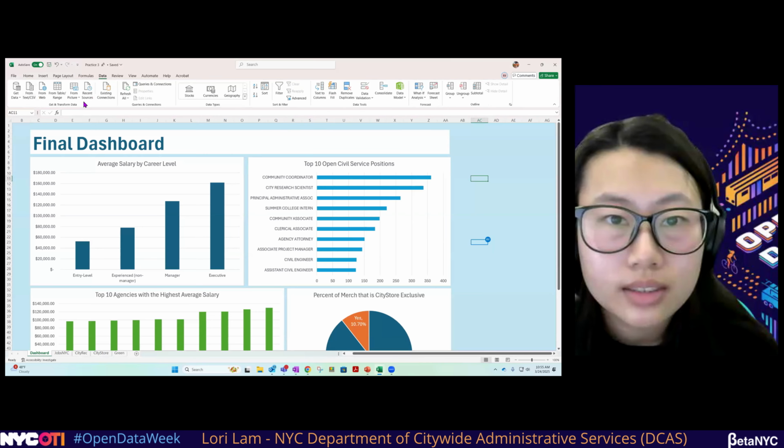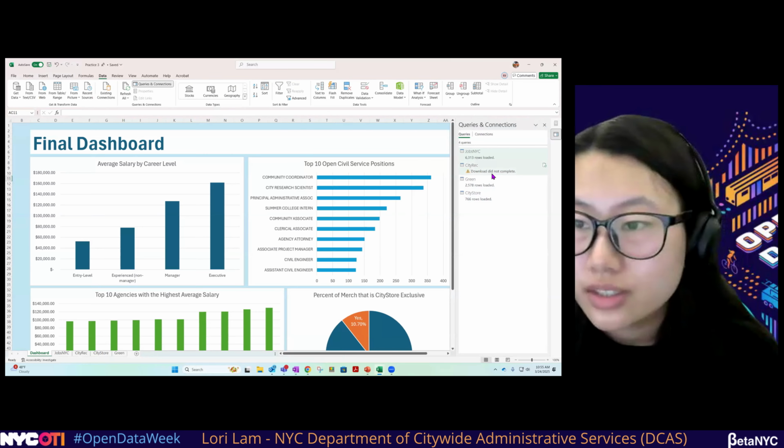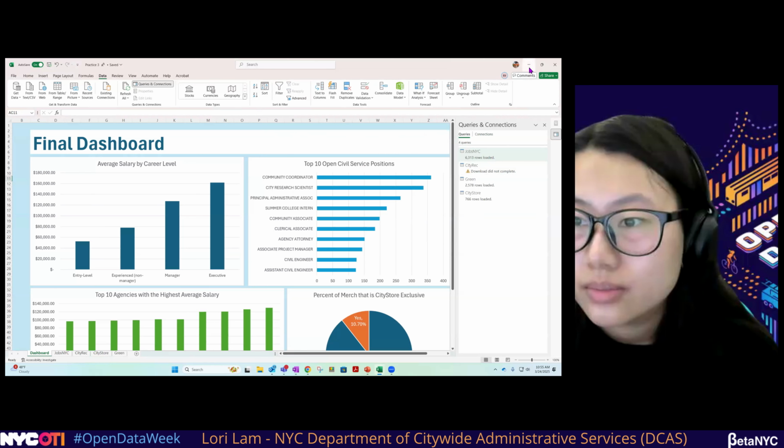Troubleshooting question. When I did close and load to, two of the sheets did not show up. How do I fix this? Lori, could you go back to your Excel file? Yes. Let's go to data, queries and connections. So this is edit.